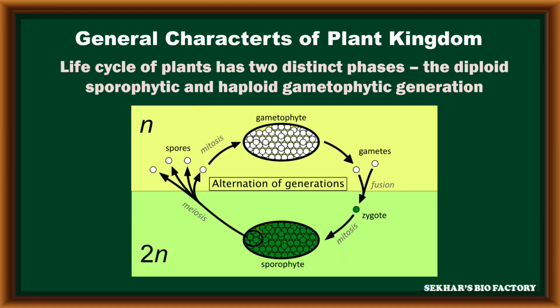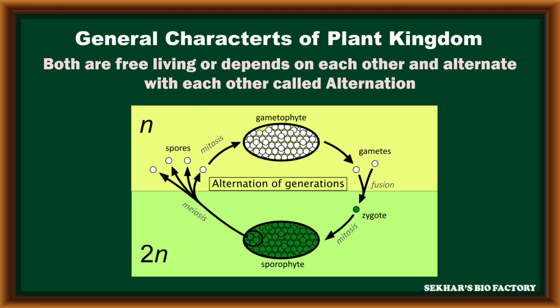In the life cycle of plants, there are two important phases. The diploid phase is called the sporophytic phase and the haploid phase is called the gametophytic phase or generation. Both these diploid and haploid phases may be free living or sometimes interdependent on each other, and they are present alternately in the life cycle of plants. Such life cycles are called alternation of generations.